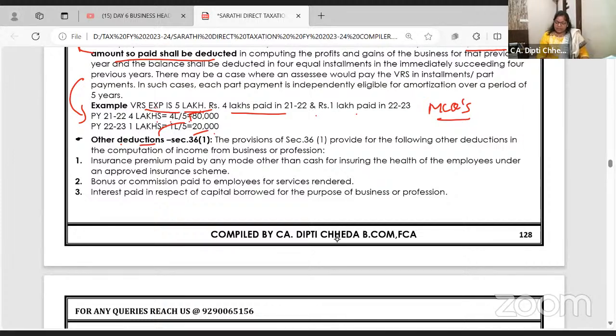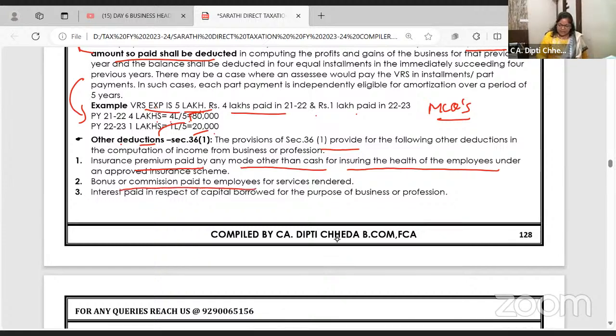Other deductions. Section 36(1) says you can take insurance premium. See, when we have business related assets, we can take insurance. Can the company take insurance for the health of the employees? You know, health insurance are there. Life insurance to hota hai, health insurance. So yes, that is all allowed, provided you pay the premium other than cash.